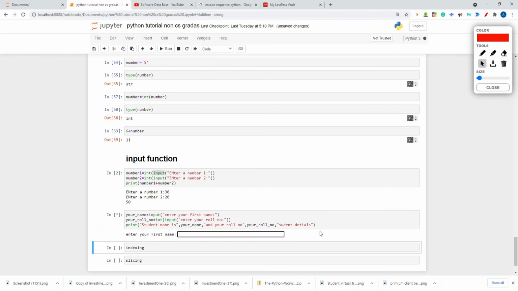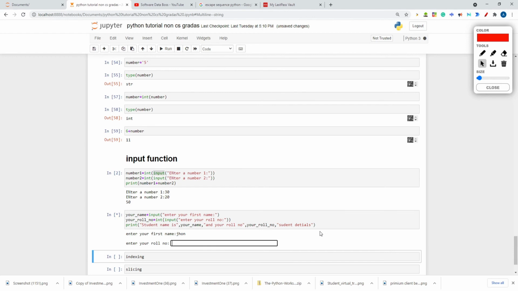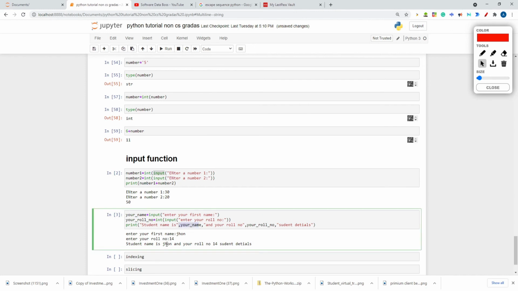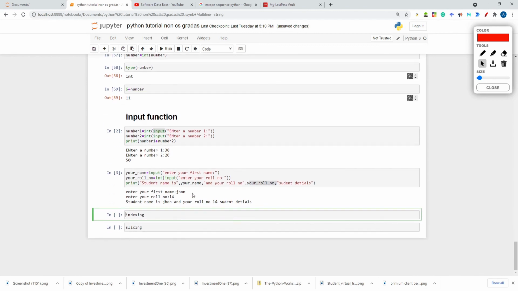If I hit shift enter, it's asking my name. I write the name, let's take John. Now John I have written. What is John's roll number? John's roll number will be 14. That will be treated as a string first, and then it will be converted into an integer through typecasting. So 14. If I hit shift enter, student name is John, coming, right? And roll number is 14. After roll number there is a variable, your roll number, 14 is stored in that. So that is coming, and student details. That's how it is printed.